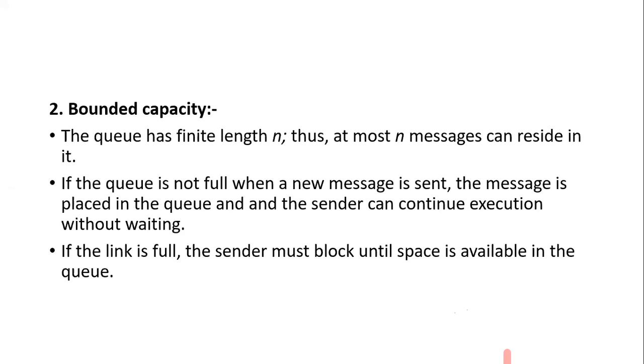The link is already full. So at that time, the sender must be blocked until space is available. If the link is not full, the message can be stored in the queue, but if it is full, the sender must be blocked. This is your second way, the bounded capacity.